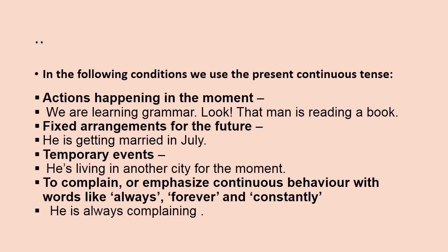In the following conditions, we use the present continuous tense. Actions happening in the moment, for example, we are learning grammar. Look, that man is reading a book. For fixed arrangements for the future, he is getting married in July. And temporary events, he is living in another city for the moment. We can also use present continuous tense to complain, to emphasize continuous behavior with words like always, forever, and constantly. He is always complaining.